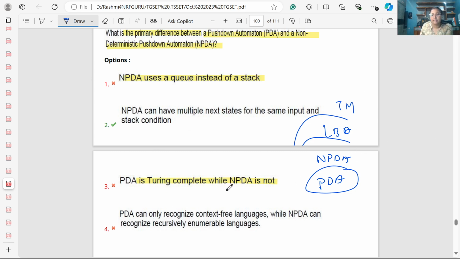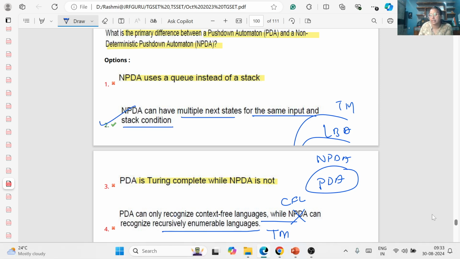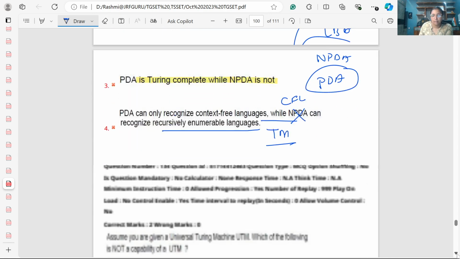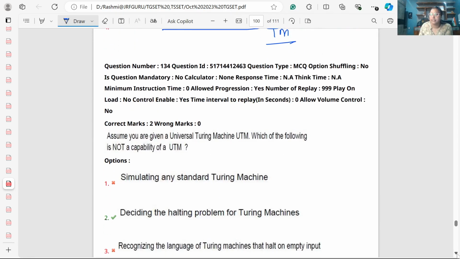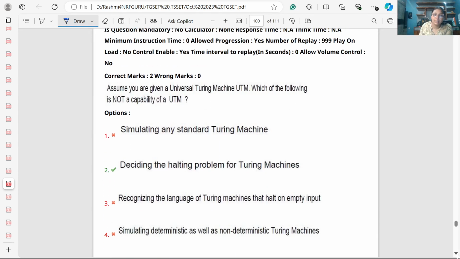PDA can recognize context-free languages while NPDA can recognize recursively enumerable languages? No, NPDA can also only recognize the CFL, and for the recursively enumerable language we have the Turing machine. An NPDA can have multiple next states on the same input and stack condition. Yes, that's why it is non-deterministic PDA. If we have a single transition, it will be deterministic, and if multiple transitions are there, it will be non-deterministic.